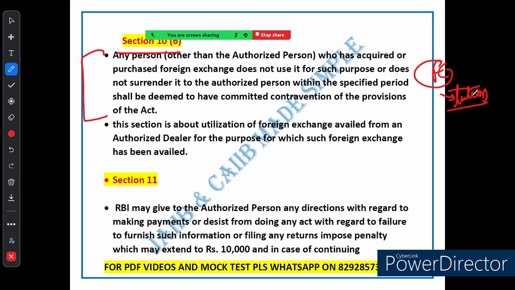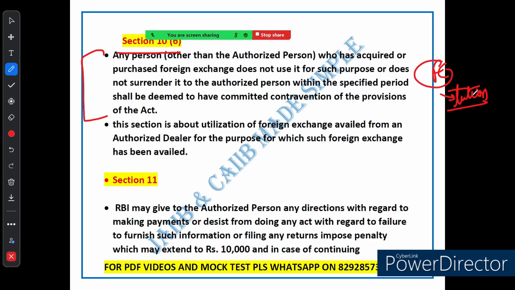Now move on to Section 11. This section gives the RBI, the Reserve Bank of India, the power to direct authorized dealers like banks on how they should handle payments related to foreign exchange. What does this section do? It gives the Reserve Bank of India the power to direct authorized dealers on how they should handle payments related to foreign exchange. The RBI can also step in if someone is not providing the required information or is not filing the necessary returns.